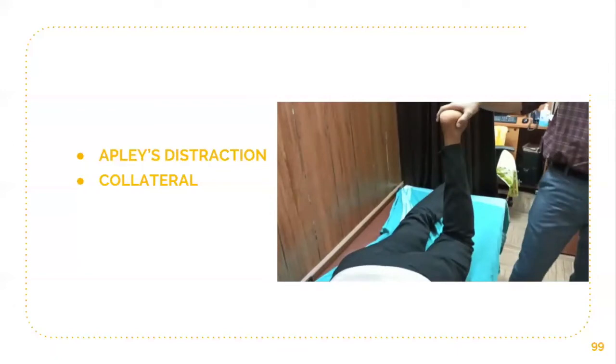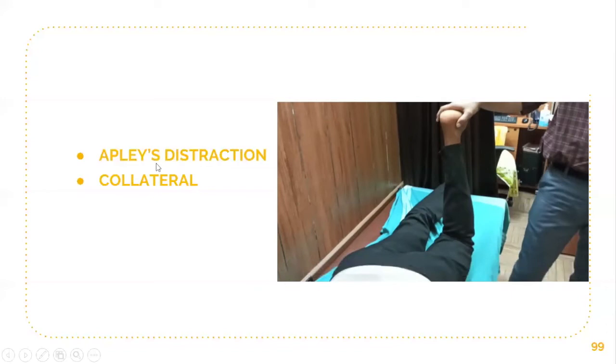The main difference between the grinding and distraction tests is that in grinding, compression and rotation is given. In distraction, pulling up, longitudinal traction is given, and then rotation is done. External rotation of the foot is suggestive of medial side injury. Internal rotation of the foot is suggestive of lateral side injury.